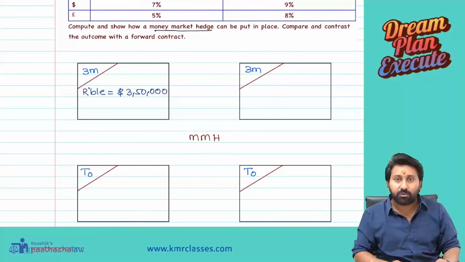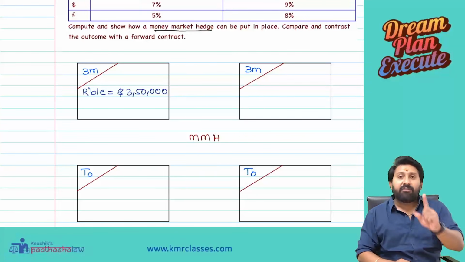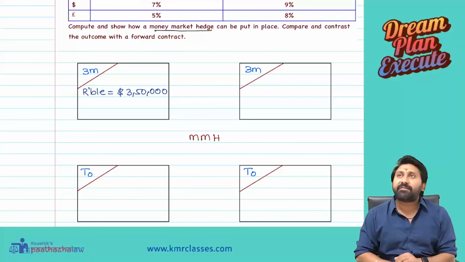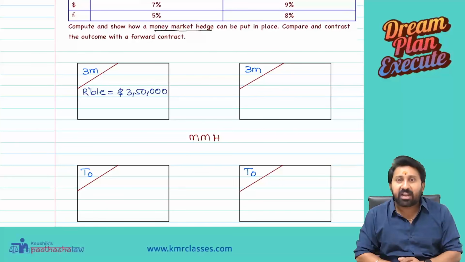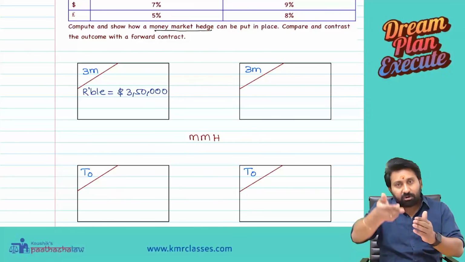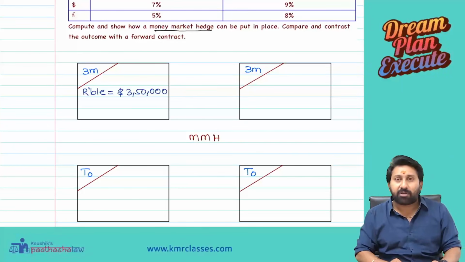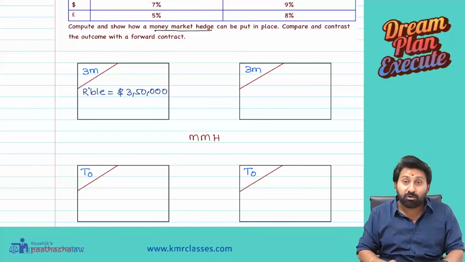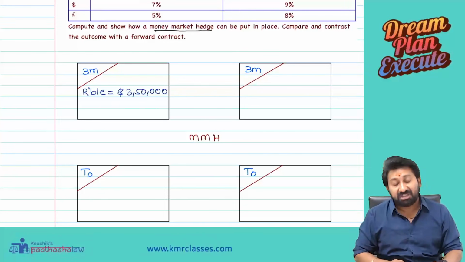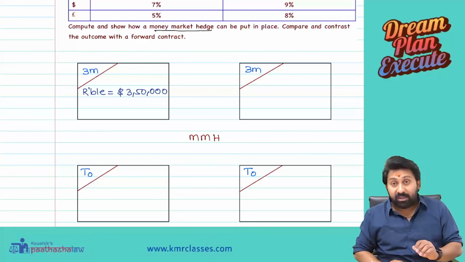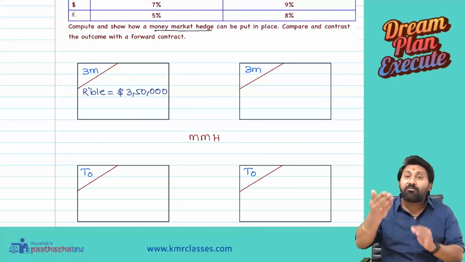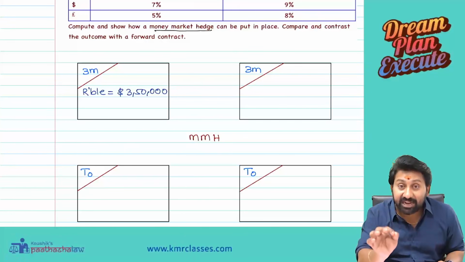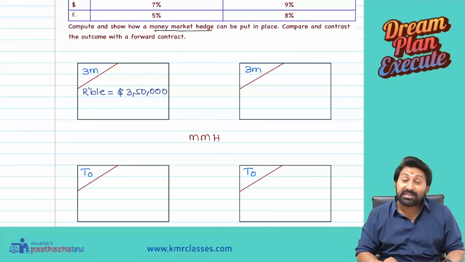Therefore, what we will do? See, I will ask a question. When you are receiving? Sir, I am receiving after 3 months. How much? $350,000. Then you have to convert that into pounds. Yes, sir, I have to convert. At the time, if the value is down, then you will receive lesser pounds or not. Yes, sir, are there problem, sir? Okay. That means what is involved here? Uncertainty is involved.